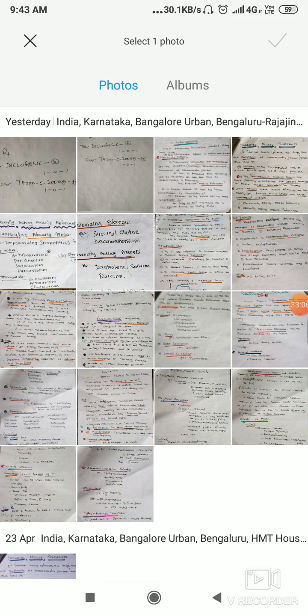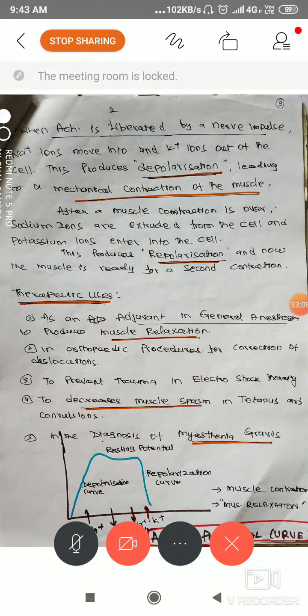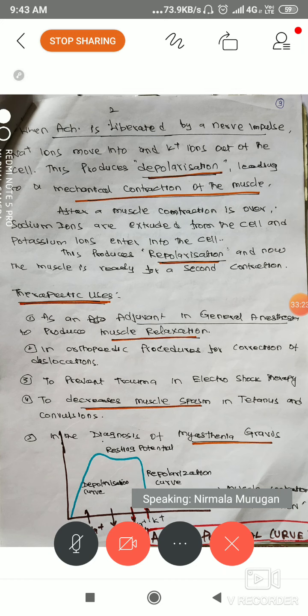Without this, depolarization, there is no muscle contraction. If you see at the bottom of the slide, can you see the slide? You see that: depolarization, entry of sodium, efflux of potassium. I'll just read.